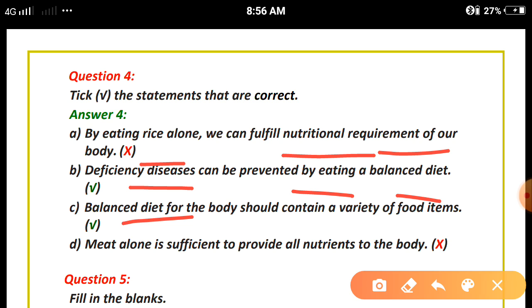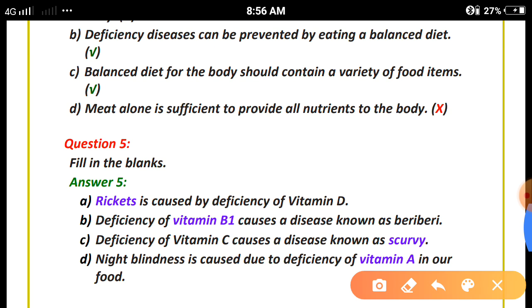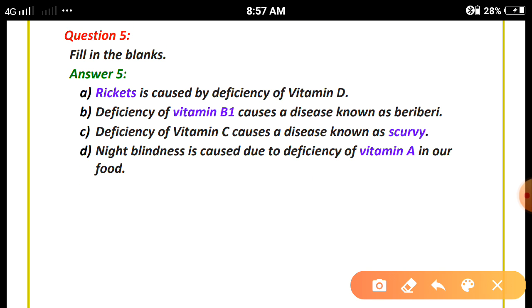Next question C. A balanced diet for the body should contain a variety of food items. Yes, this is true. We have seen in the notes. Next, meat alone is sufficient to provide all the nutrients to the body. No, the statement is false because meat is the source of fat and protein. It cannot provide carbohydrate, minerals and vitamins. So that's why it cannot be considered to provide all the nutrients to the body. Clear?